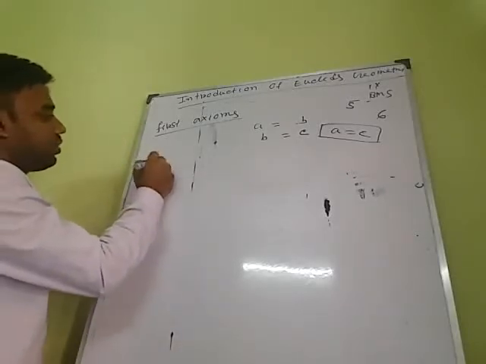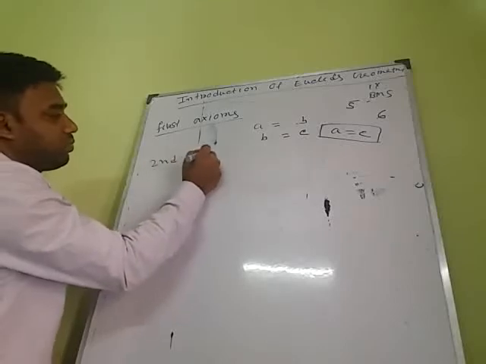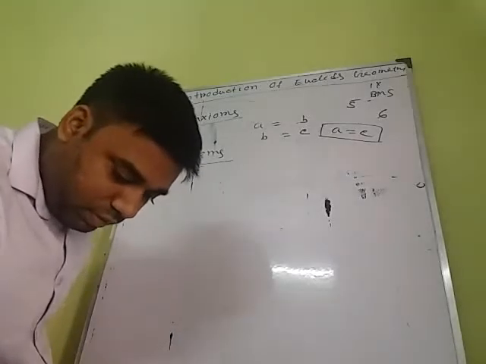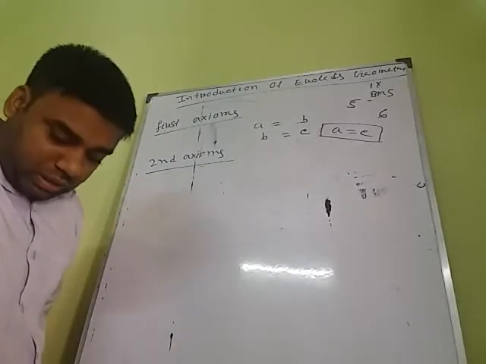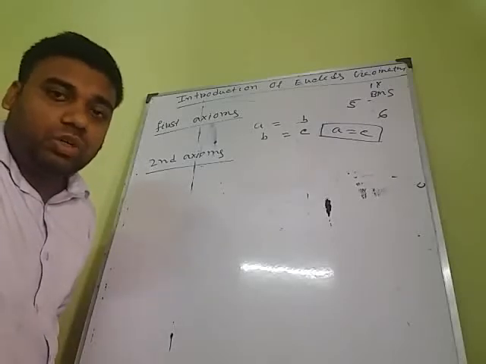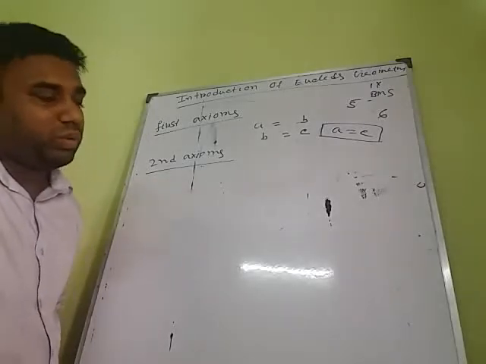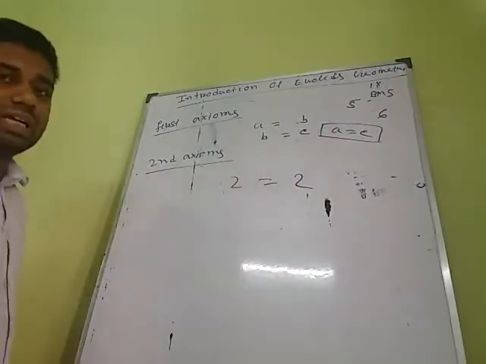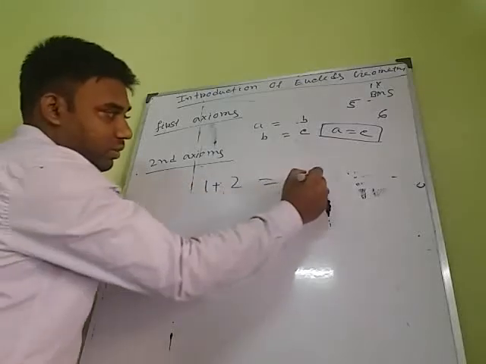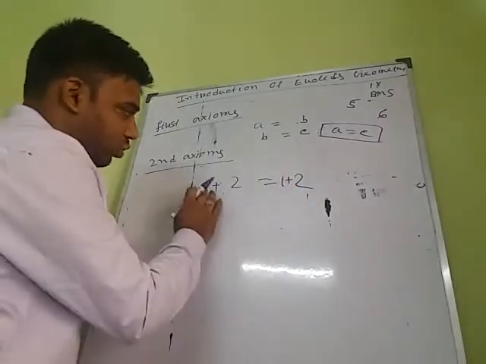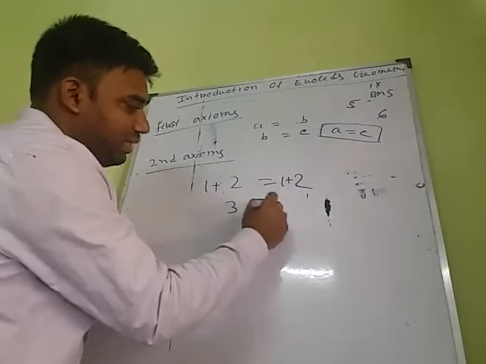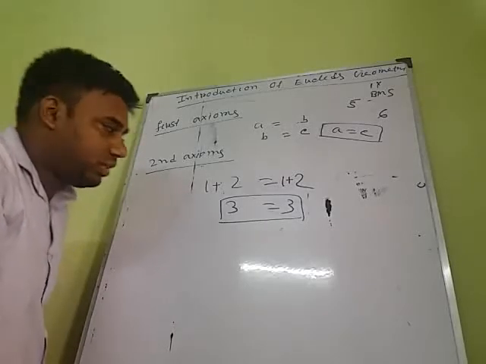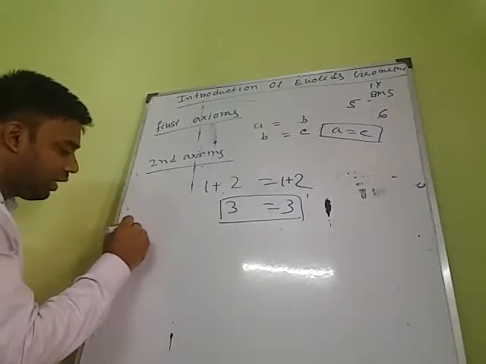What is the second axiom? If equals are added to equals, the wholes are equal. For example, 2 equals 2. These are equal. Now 1 is added to the equals, then the wholes are equal: 3 equals 3. That is the second axiom.